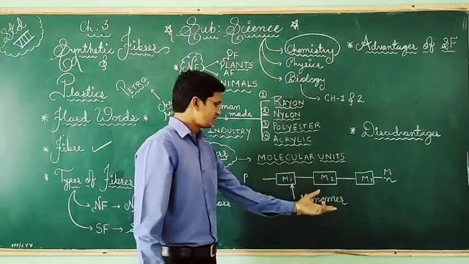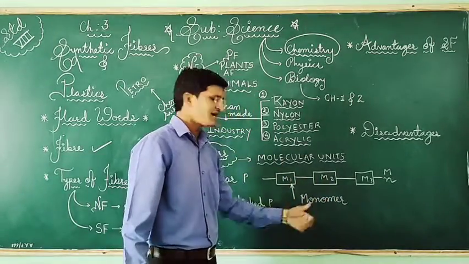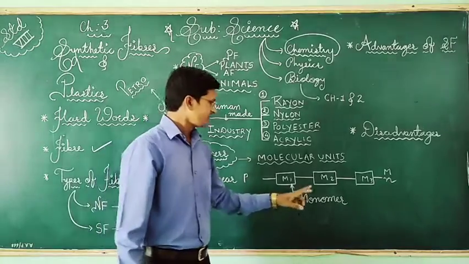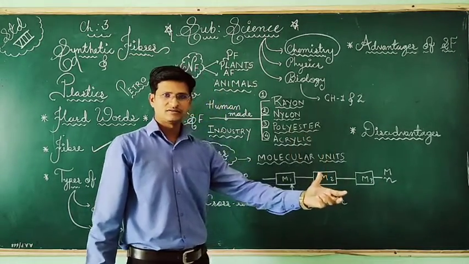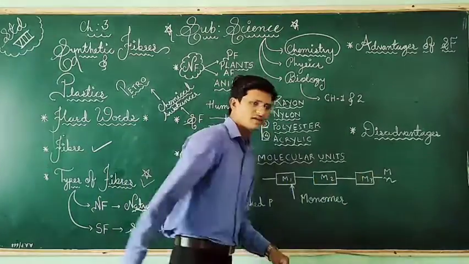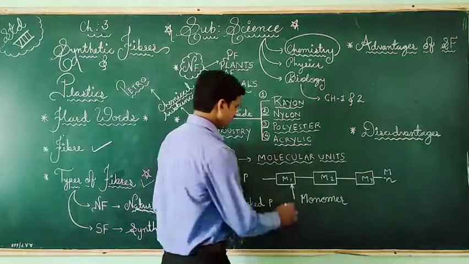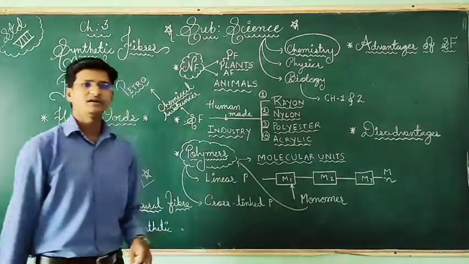If it is two units, then di. If it is three, tri. Four, tetra. Like that. But here many units are joined together, and they are forming polymers.